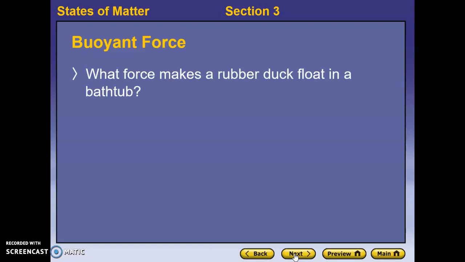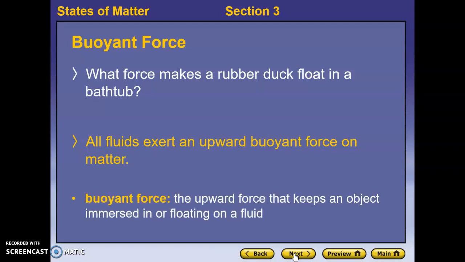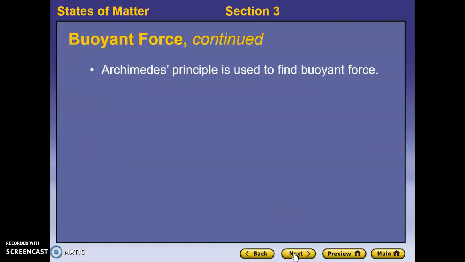Now, those forces, depending on what we're talking about, can be very important. So if we think about why a rubber duck is able to float in the bathtub, it's because whatever fluid is in it is providing an upward force that we call a buoyant force. All fluids provide a buoyant force on objects that are immersed or floating on that fluid. So buoyant forces are the upward forces that keep an object immersed in or floating on a fluid.